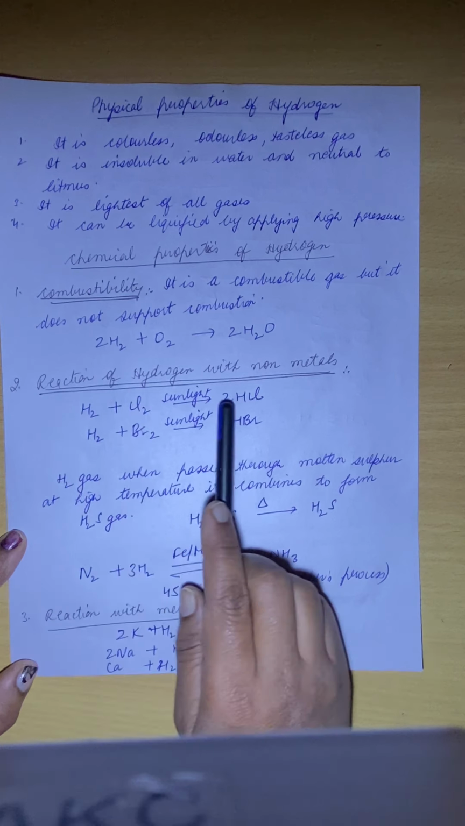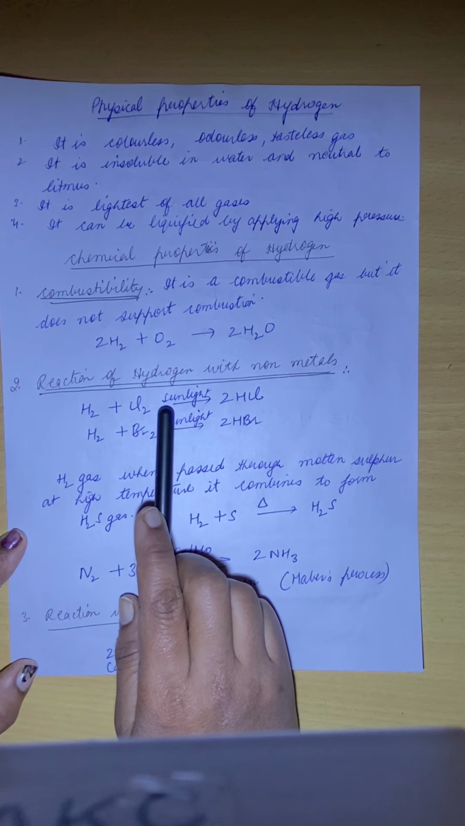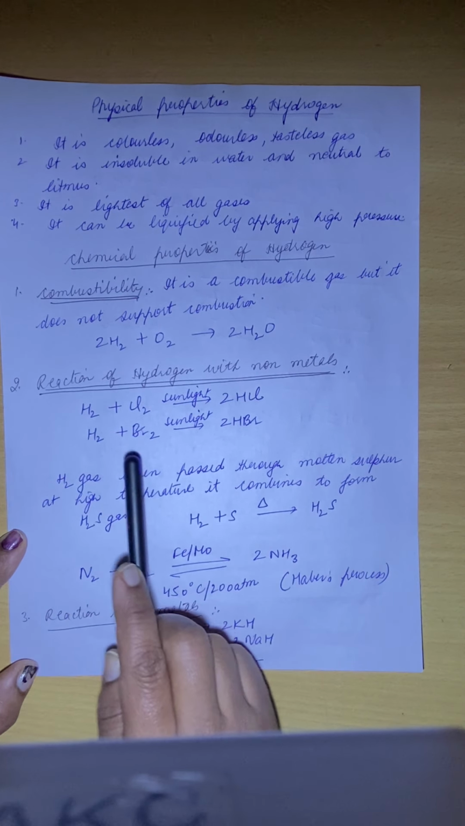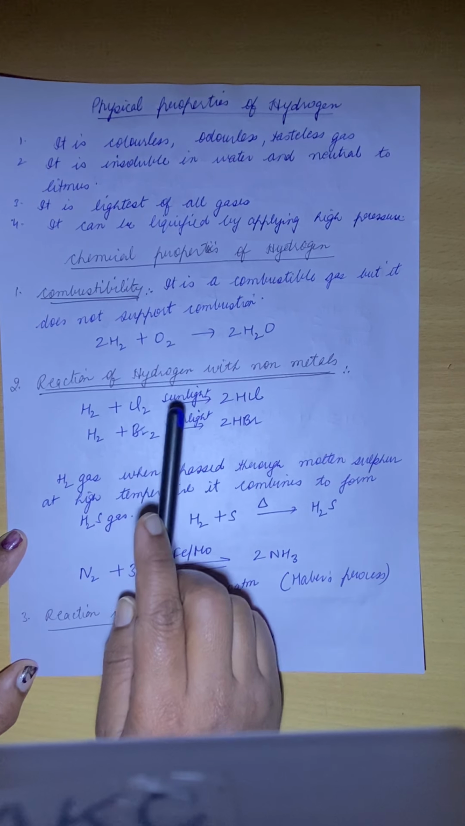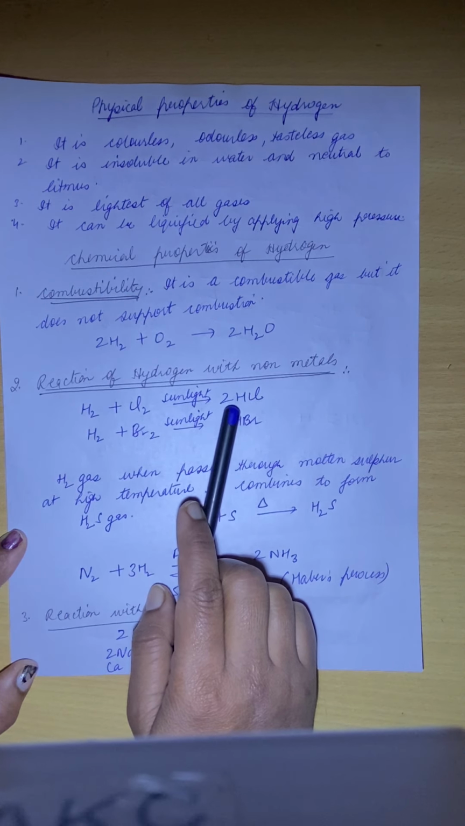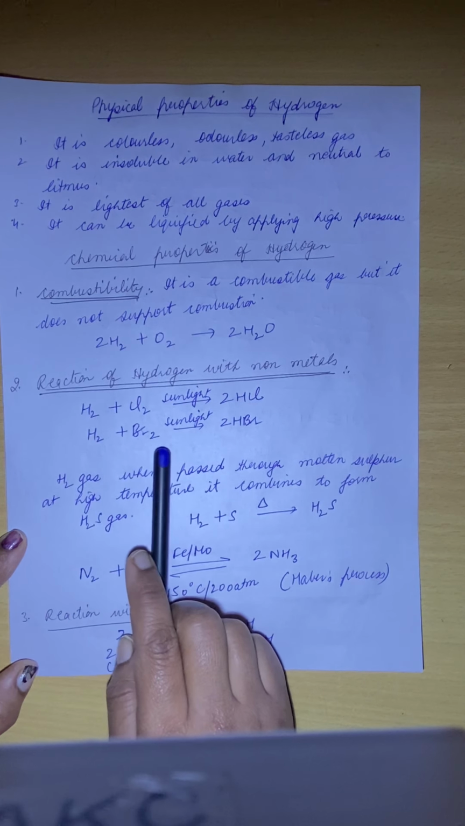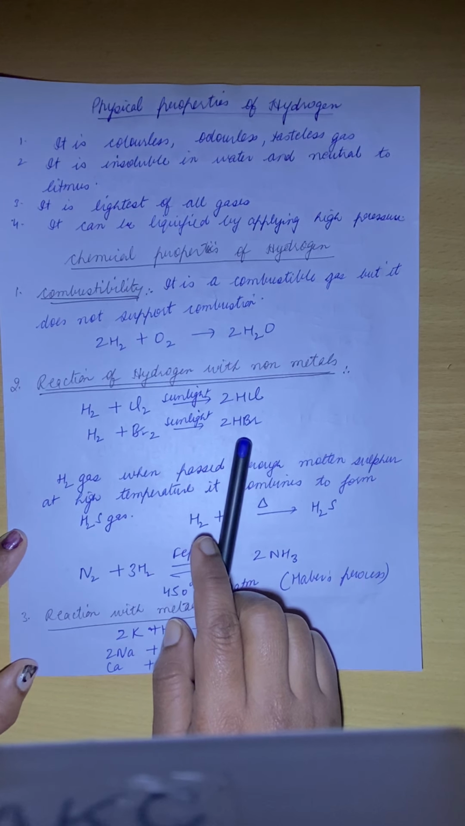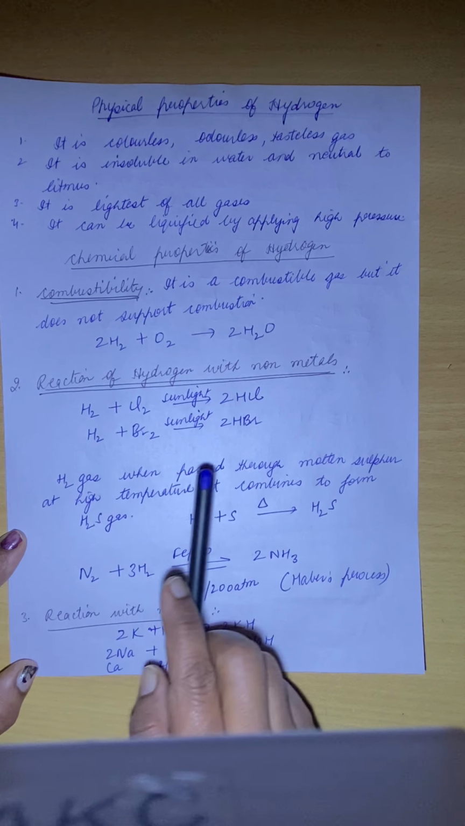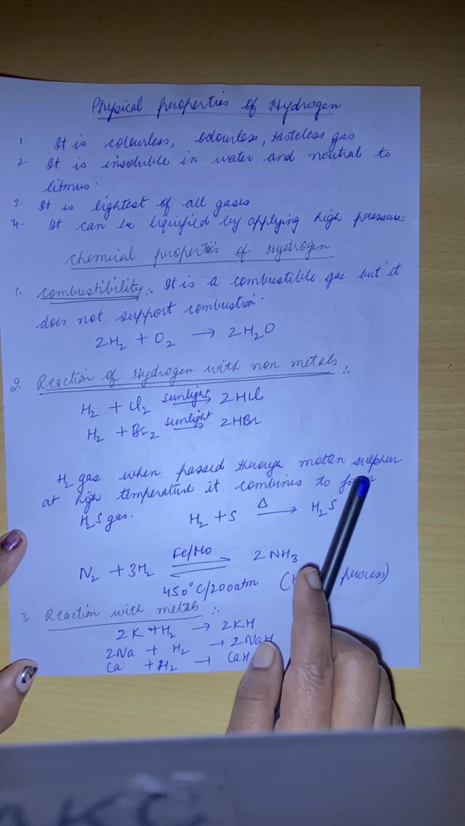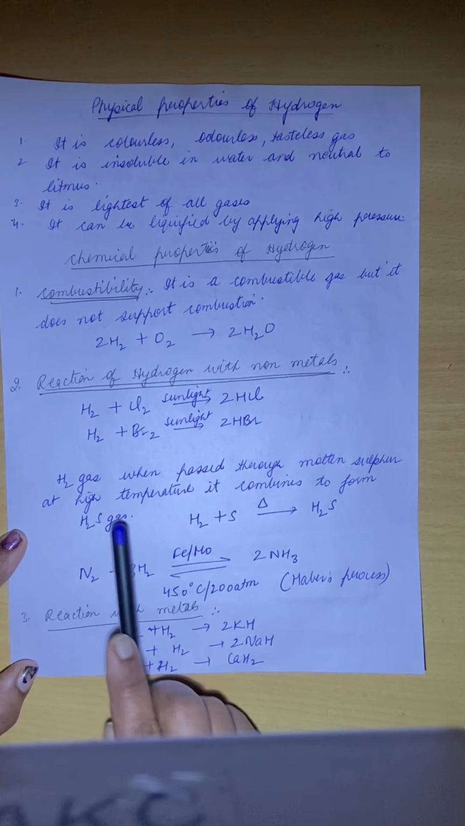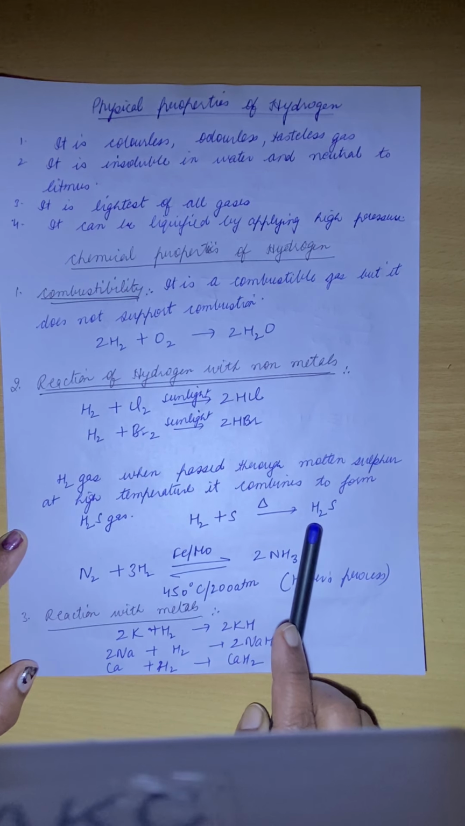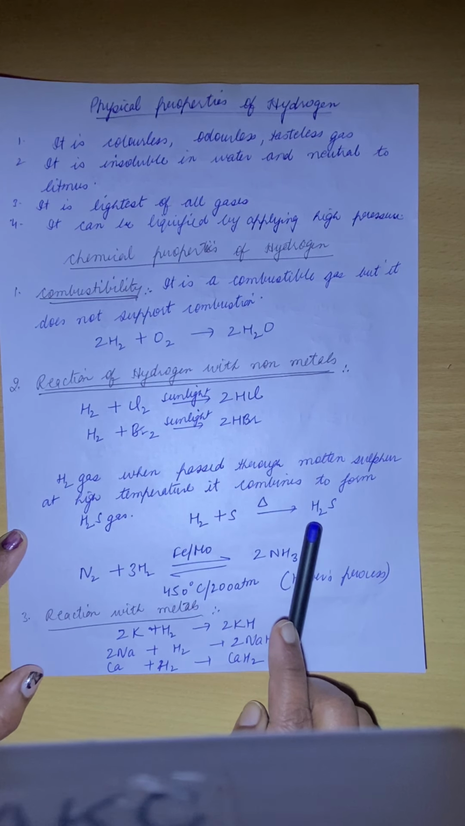Next is the reaction of hydrogen with non-metals. Hydrogen reacts with chlorine in the presence of sunlight to form HCl. Hydrogen reacts with bromine in the presence of sunlight to form hydrogen bromide. When hydrogen gas is passed through molten sulfur, molten means it is in the melted form, at high temperature, it will change into H2S gas, hydrogen sulfide gas.